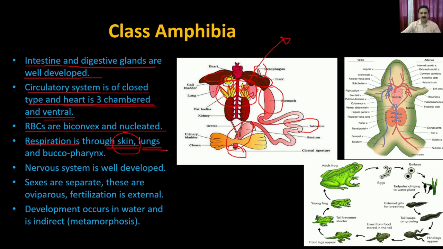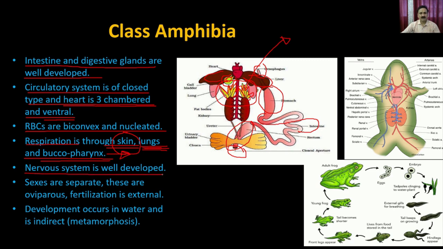It has very well developed lungs. So when they are on land, they utilize the lungs for respiration, and they also have the buccopharynx. That buccopharynx can also be used, which means they are able to do respiration from all three sources. They can utilize the skin to absorb the air dissolved in the atmosphere, or they can use the lungs when they are terrestrial, and they can also use the buccal pharynx, like they can open the mouth and breathe also.